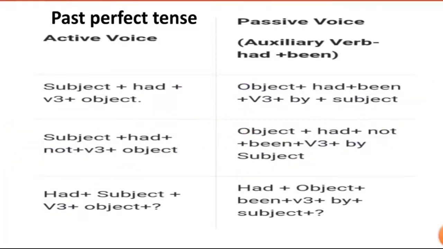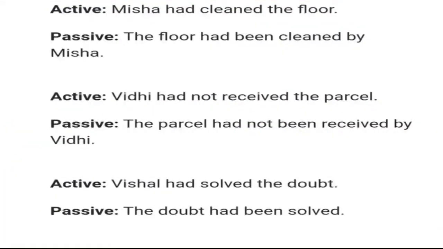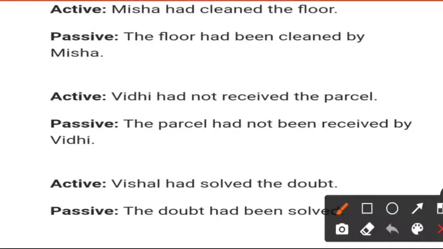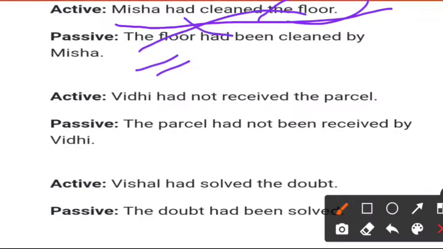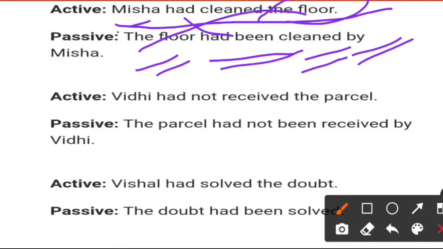Now some examples I would like to give. Misa had cleaned the floor. Here you can see the floor is an object. The floor had been cleaned by Misa. So this is very easy. If it is the present perfect tense, instead of had, here has will be used.